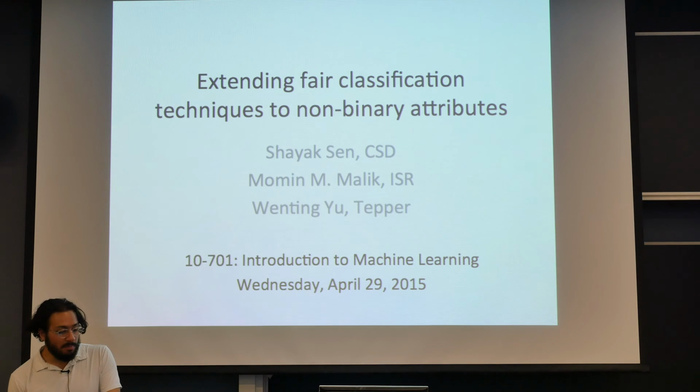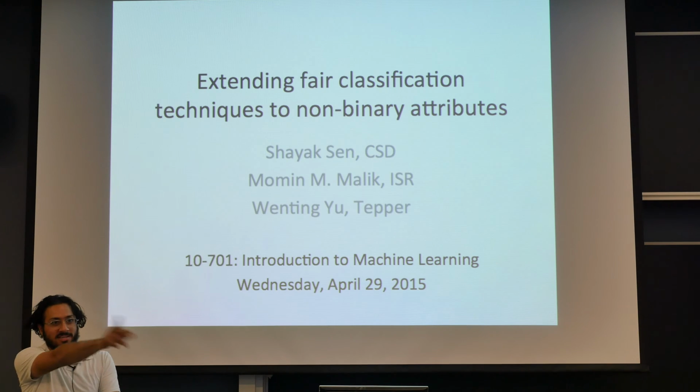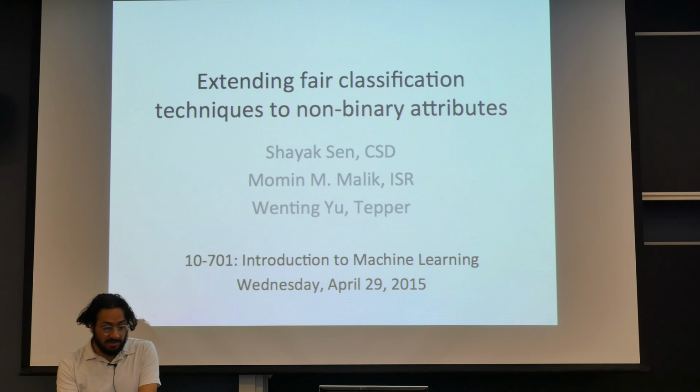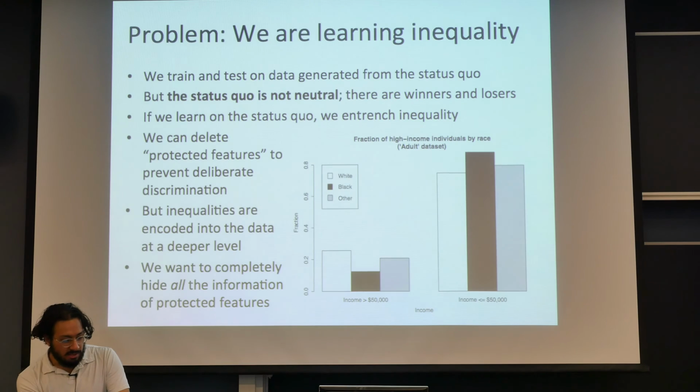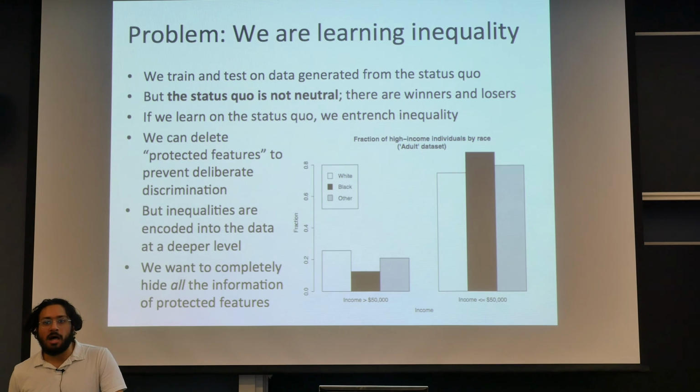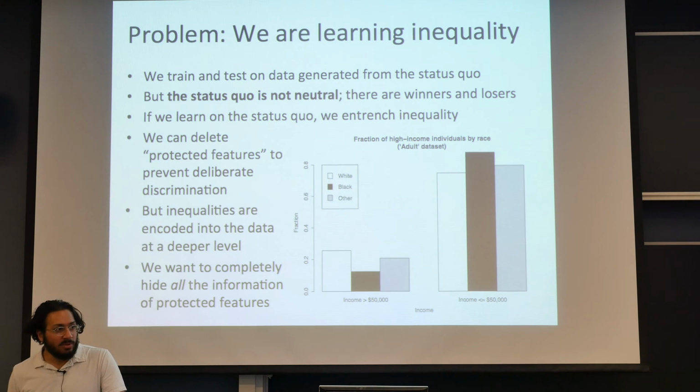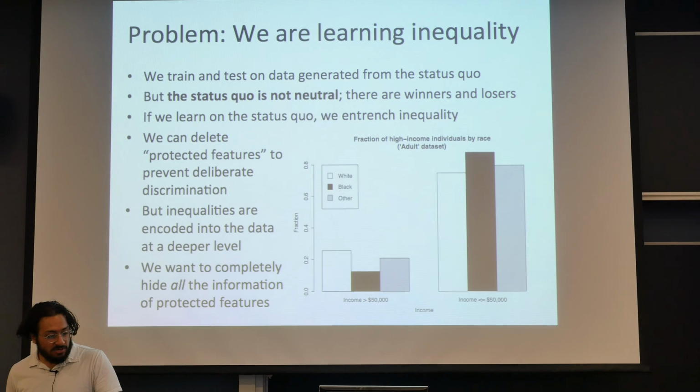Hi, I'm Momin. My project partners are Wenting and Shayak, and we are extending fair classification techniques to non-binary features. To explain the background problem: when we learn on a lot of data, there are already inequalities entrenched in the data. And we can hide things like gender, age, or race, or whatever. But as we can see from this table here, the information about that inequality is already in the data set.